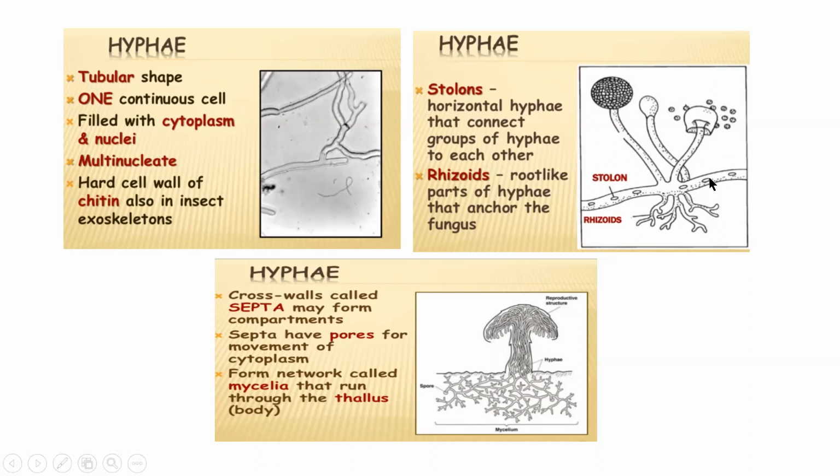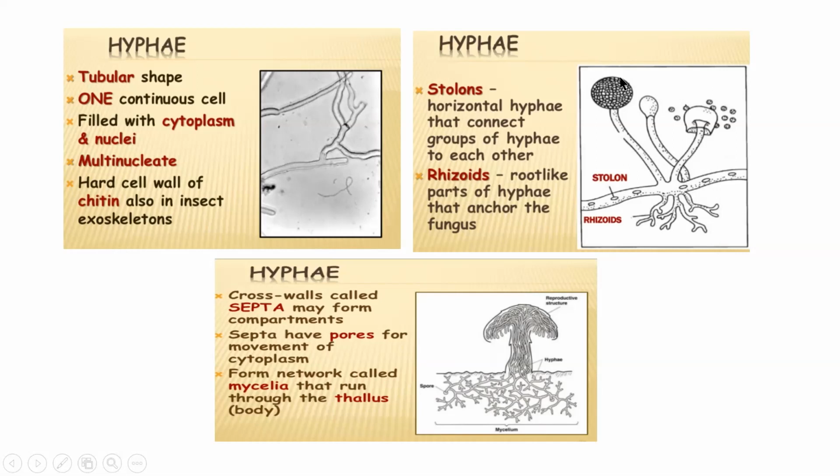And beneath the stolon, you have root-like structures coming out. In some fungi, you can see some root-like structures. They are called rhizoids. They come out of the same hypha. So on the horizontal hypha, on the under surface, you can see root-like projections. On the upper surface, you can see what is called aerial hyphae.